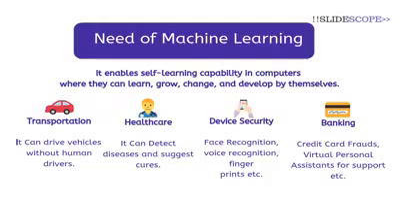Now, next part is need of machine learning. Why do we need machine learning? Applications of machine learning are everywhere. In every sector, machine learning is being used, and we have given some examples that will help you in understanding the need of machine learning. Machine learning enables self-learning capability in computers where they can learn, grow, change, and develop by themselves, as we discussed in the earlier parts of this tutorial.